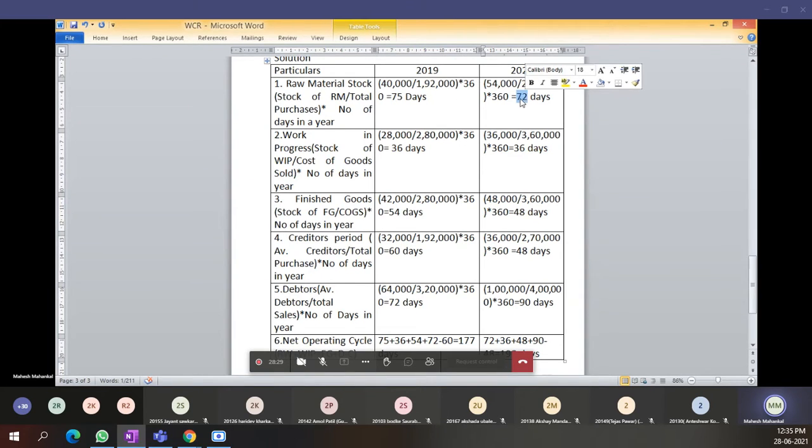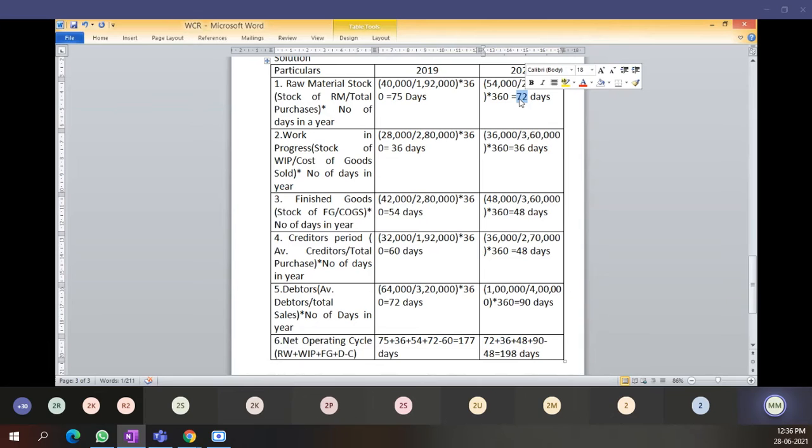That is okay. But where there is an increase, that is an alarming figure for us to control. Here 3 days decrease for raw materials. Work in progress 36, no increase or decrease. For finished goods again a decrease, 54 to 48 days, 6 days.